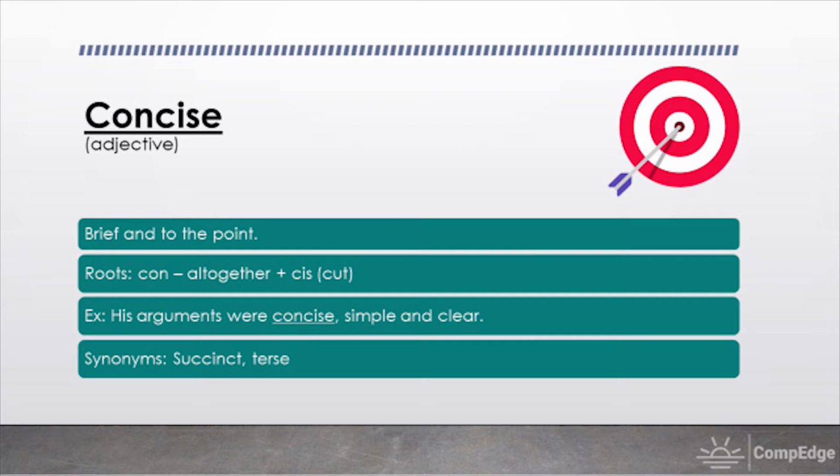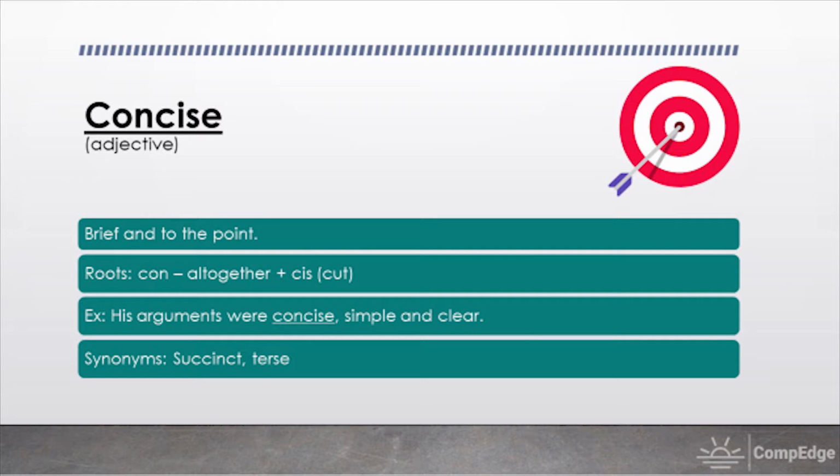So the roots for the word concise are con, which means altogether, and cis, which means cut. So these are the roots for the word concise. So let's have a look at an example. His arguments were concise, simple, and clear. So what does that mean? Well, that means the individual presented arguments which were brief and to the point.